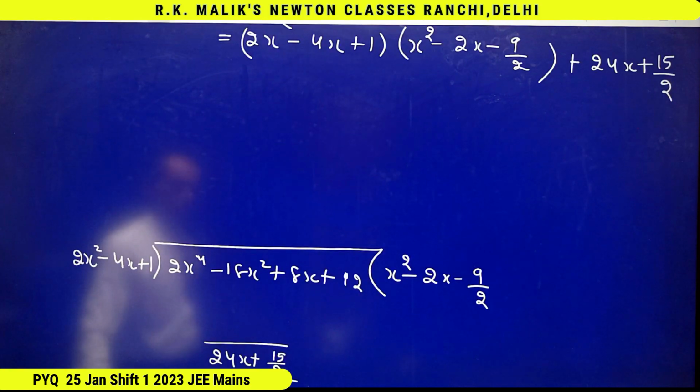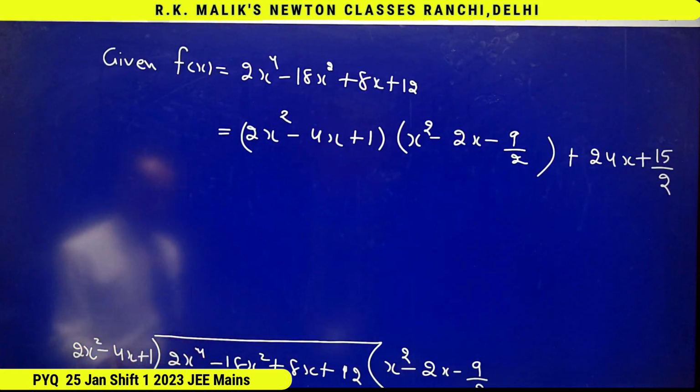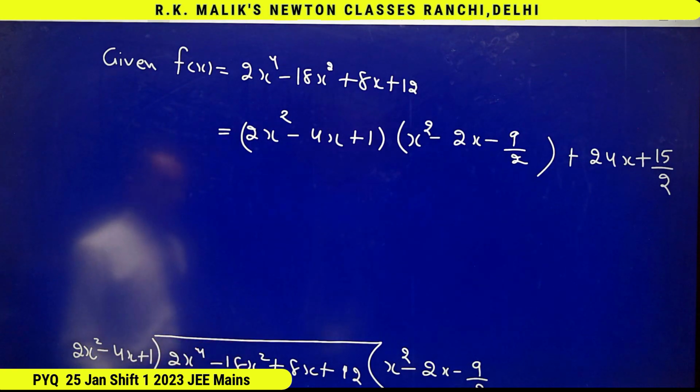And now I tell you the reason of dividing this by this, getting quotient and remainder.